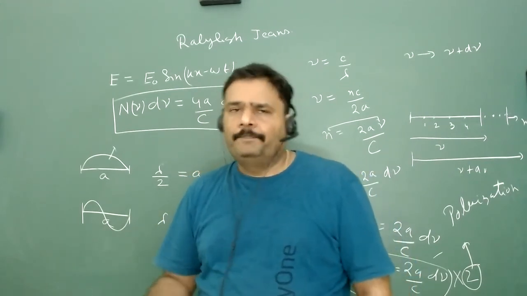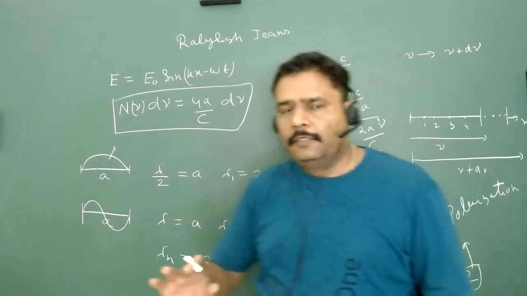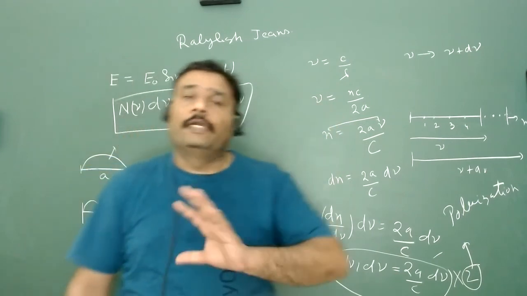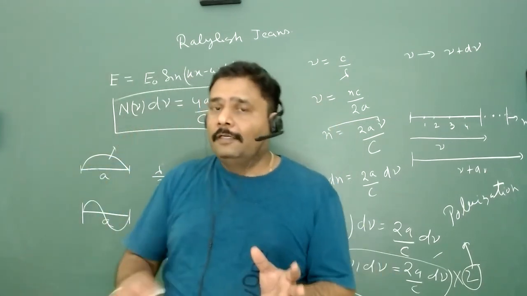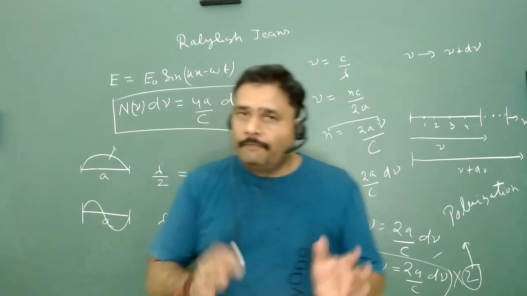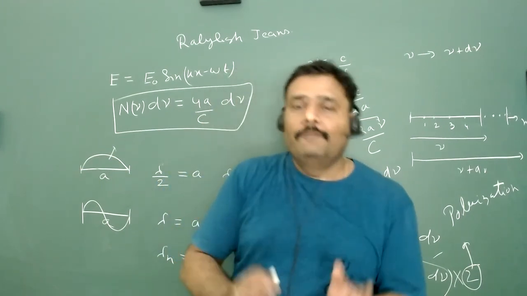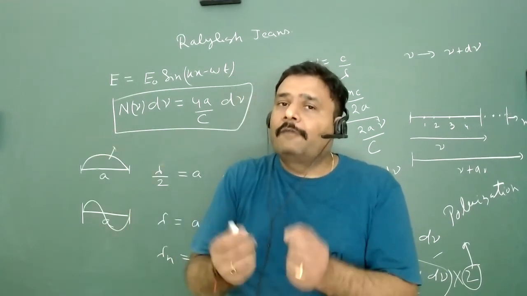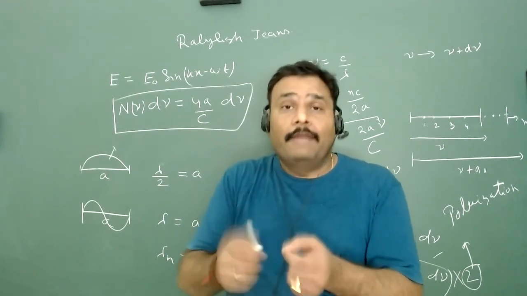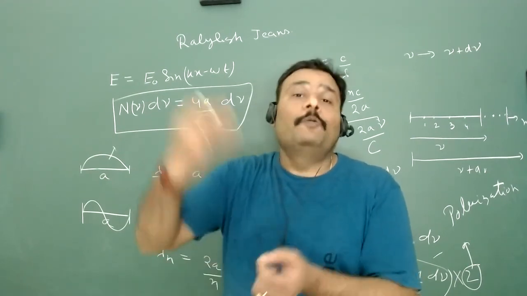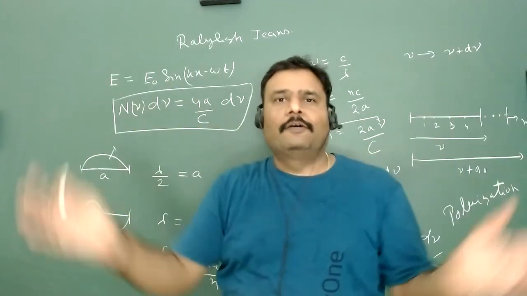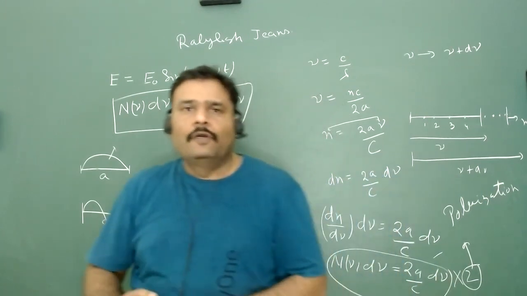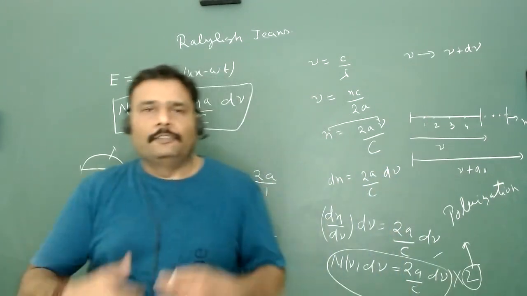Let's see what will happen in the 3 dimensional case. First we have to calculate the number of modes between nu and nu plus d nu in 3 dimensions. The idea is very simple. Then we will calculate the average energy at equilibrium temperature T for a single mode, and then we can talk about the overall average situation. So this is the idea. Let's try to do all this stuff in the 3 dimensional case.